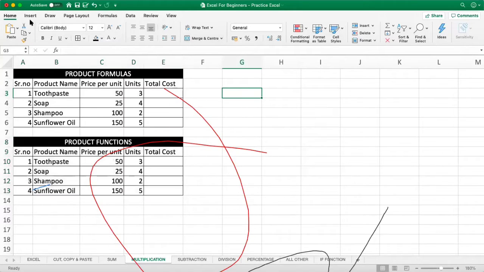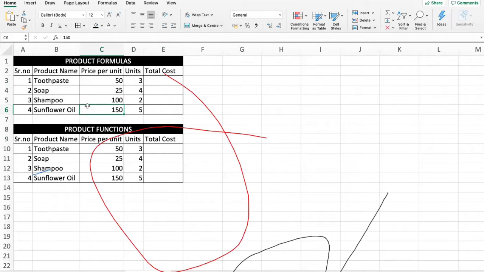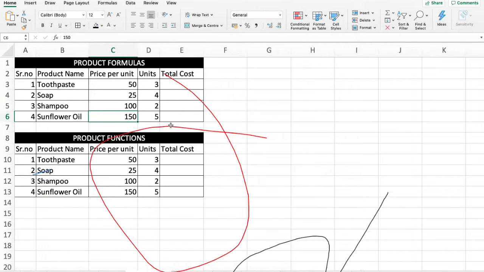Okay, good. So what does a product formula or a product function do? It just does the multiplication. Okay, in our earlier school days mathematical terms, it does the multiplication. So suppose I have this data where I have a serial number, product name, a unit price, and total number of units purchased, and I want to find the total cost of that particular price. So how to do that?